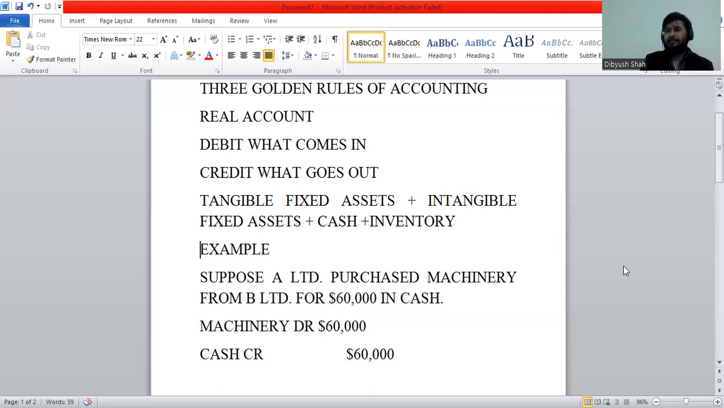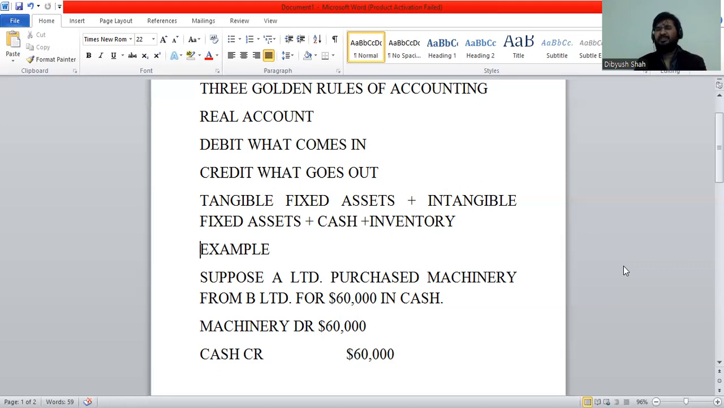Suppose A Limited purchased machinery, a tangible fixed asset, from B Limited for $60,000 in cash. Now cash is also considered a real account because it's tangible and its balance gets carried forward. And it does not belong to any person, it belongs to the company. So suppose A Limited purchased machinery from B Limited for $60,000 in cash.